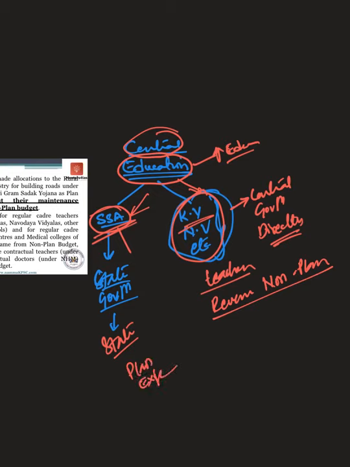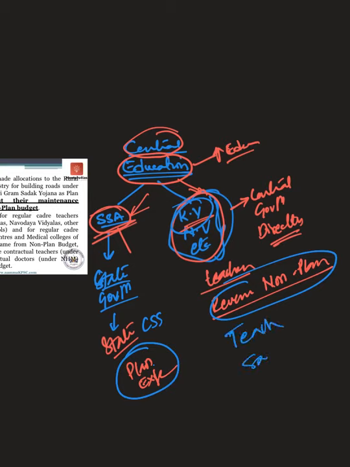See the difference here. I'll repeat again, the money that was being spent for the salaries of teachers under Sarva Shikshan Abhiyan came under planned expenditure because they were being spent through centrally sponsored schemes. Whereas the teachers' expenditures like salary and pensions of the Kendriya Vidyalaya came under the revenue non-planned expenditure. Same teachers' salaries. If they were under Sarva Shikshan, it was called planned expenditure. If it was through direct Kendriya Vidyalayas, they were called non-planned revenue expenditure. See the confusion over here.